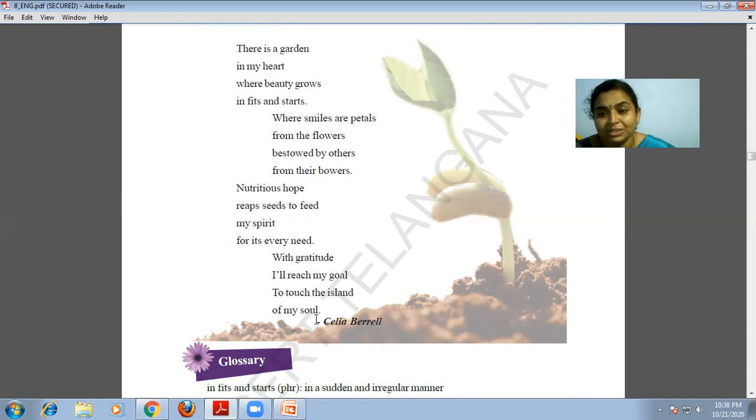Here, see, where is the garden? In my heart, a garden is growing. In that garden, my smiles will become the petals of the flowers, and that happiness was given by others, and it gives me nutritious hope, seeds to feed my spirit, encouraging me to boost my spirit in every need.